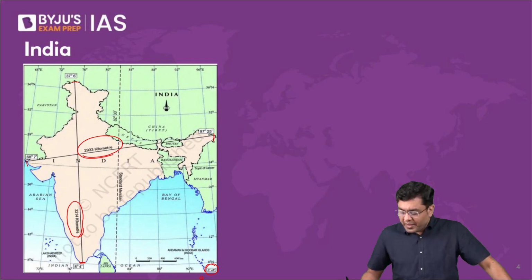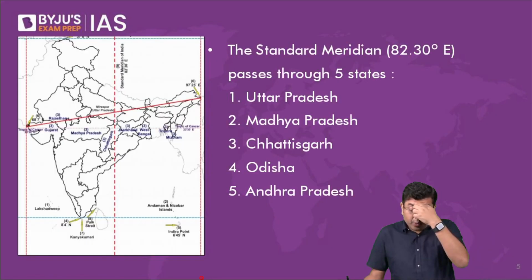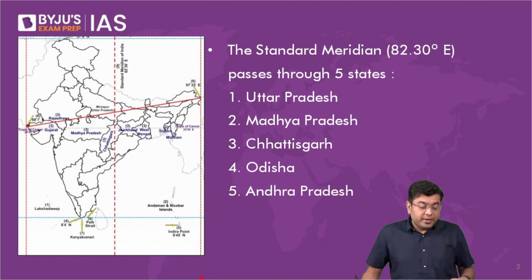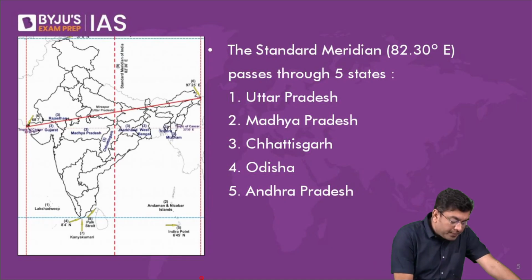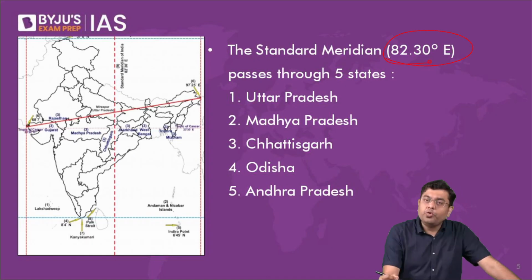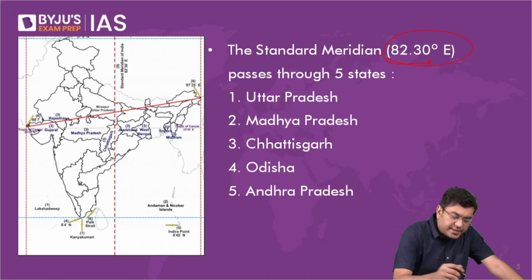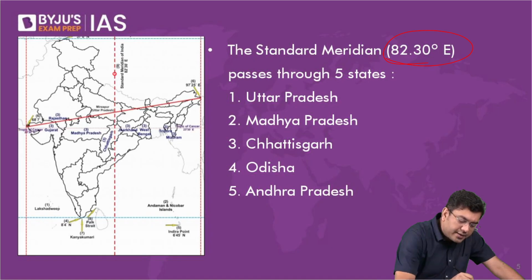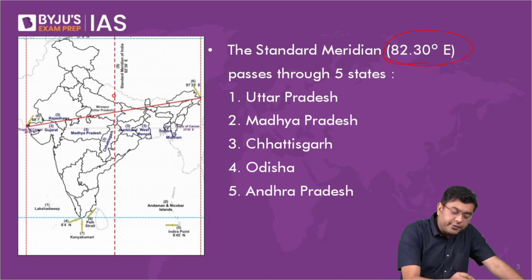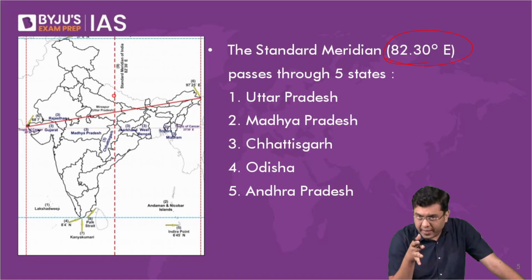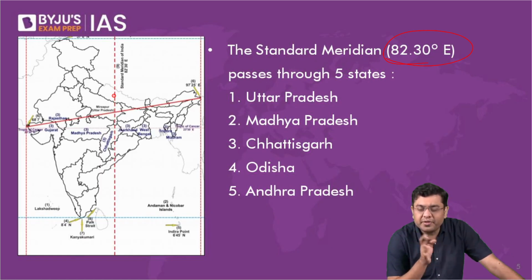Okay. Now, here we talk about the time zone, the one that we follow for standard timekeeping, the standard meridian. It passes through 82.5 degree east. This is the standard time zone. It passes through the region around Mirzapur in Uttar Pradesh. You would have heard that name either from the TV series or otherwise.